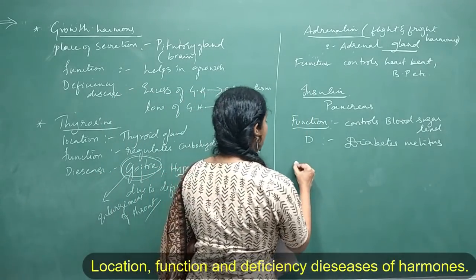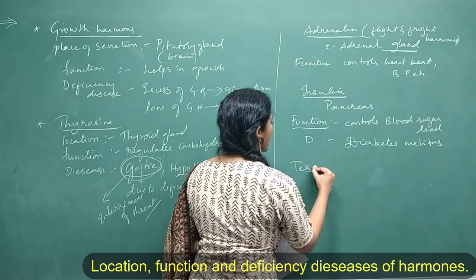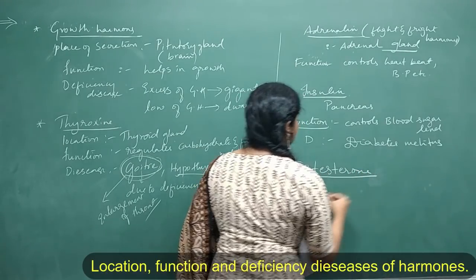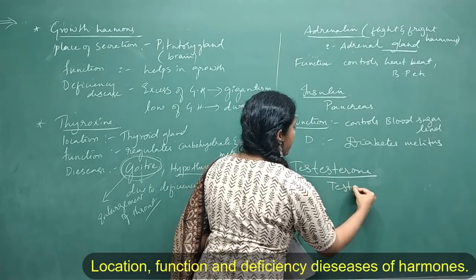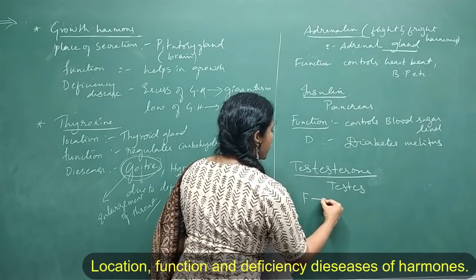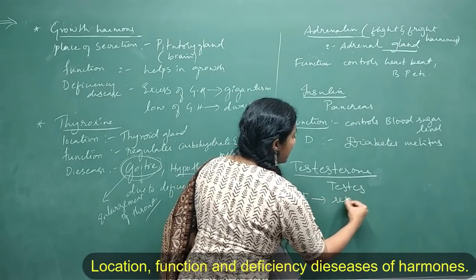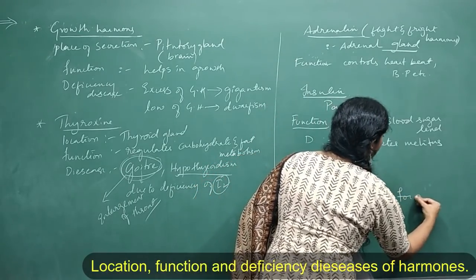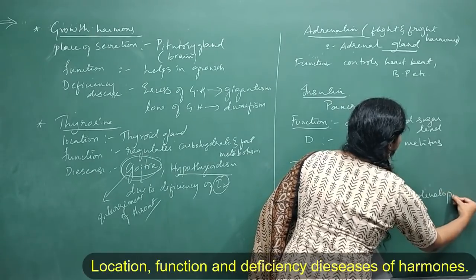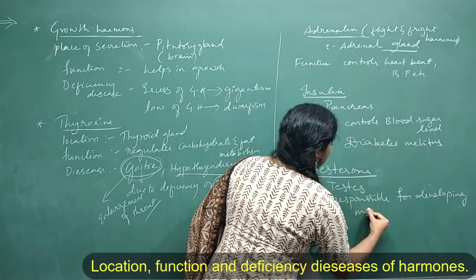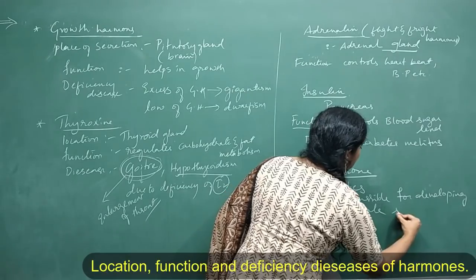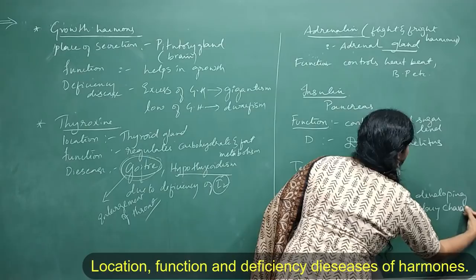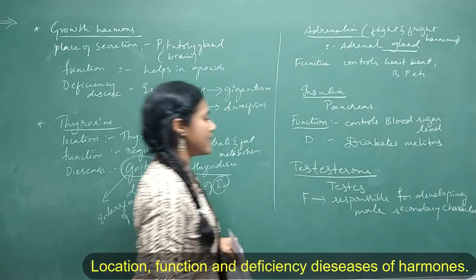And next is our hormone, male hormone called testosterone. Testosterone. So it is secreted in testis. Okay, and its function is it is responsible for developing male sex characters. Okay, or male secondary characters, we can write secondary characters. So this is the work of testosterone.